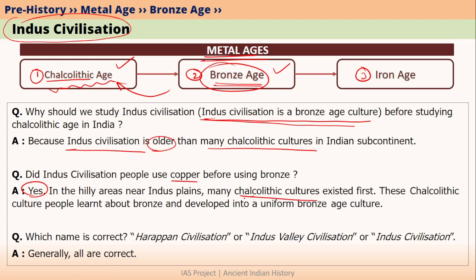So these people who used copper tools before the Bronze Age started in Indus region, these people were mainly living in the hilly areas near Indus plains. They were basically Chalcolithic people, and with time they learned how to use bronze. Once they learned how to use bronze, they used bronze on a large scale and made bronze tools and implements. That is how these Chalcolithic cultures near Indus plains transformed into Harappan Bronze Age culture, or we can say Indus Civilization, which was a Bronze Age civilization.